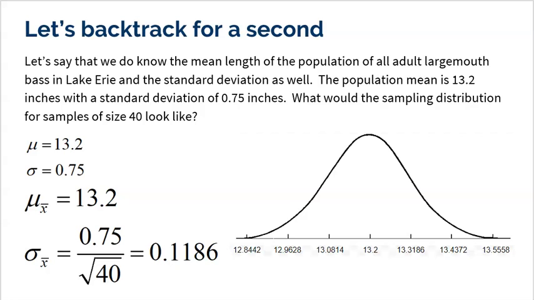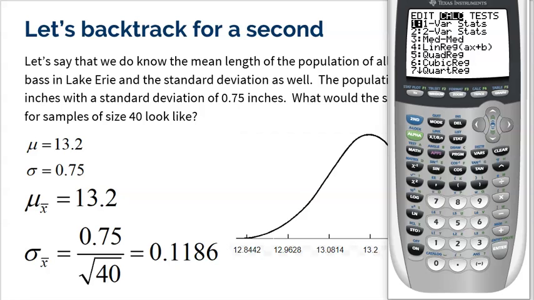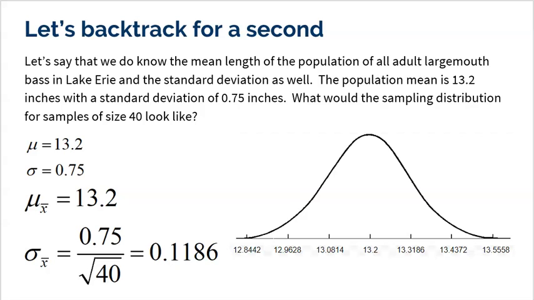Let's just pretend for a second that we do know the mean length of all largemouth bass in Lake Erie, and the standard deviation as well. So let's just say somebody was able to measure them all. They could take all those values, maybe plug them into their calculator, right? Every single fish. They could plug it into list 2 on their calculator. That's going to be extremely long. There's probably hundreds of thousands of largemouth bass fish in Lake Erie. And then they could do a stat, slide over to one variable stats, and calculate the mean and the standard deviation of the population. Obviously, that's impossible to do, but let's pretend for a second that we could.